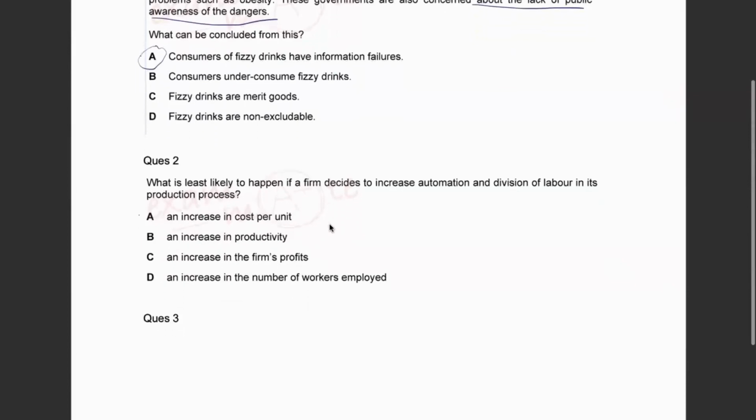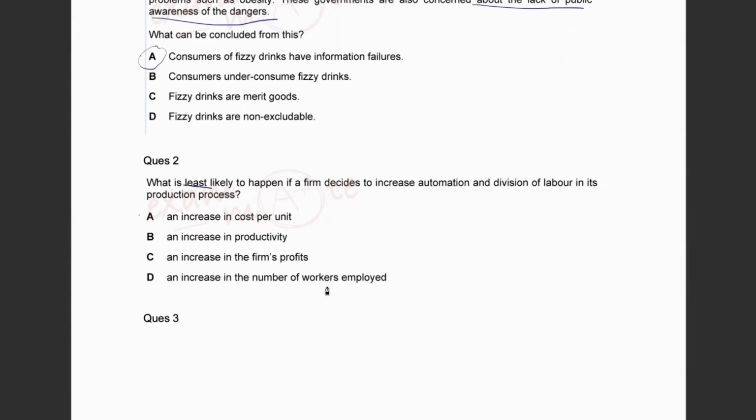Now let's move towards the next question. What is least likely to happen if a firm decides to increase automation and division of labor in its production process? So understand the term here, least likely to happen. Let's start looking at the options from backwards.